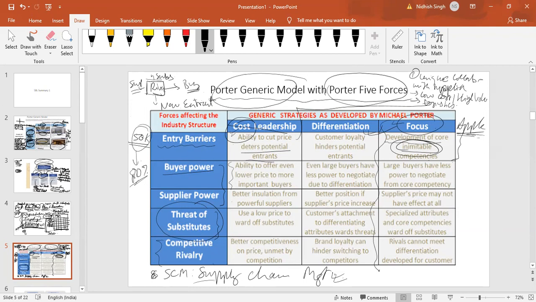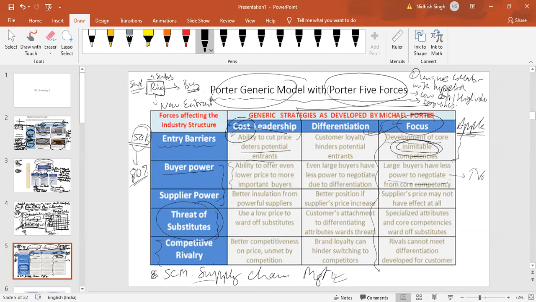And that's why I chose Apple, because we have discussed Apple from the five forces perspective, and everything falls in place. Large buyers have less power to negotiate from core competency. Can you go into the Apple showroom and say, no, it is too expensive, give me a discount of 20%? Big no. They even, I think, stopped providing the extensible charger, right, Nihar? Last time we discussed. That's right. So see how little power the buyers have with Apple.